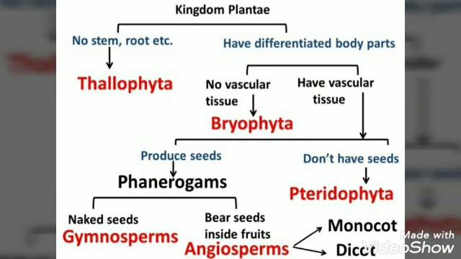But if the seed is covered, then they will be placed in the group Angiosperms. The Angiosperms are further classified on the basis of whether they have one cotyledon or two cotyledons. If they have one cotyledon, then they will be placed in monocots, and if they have two cotyledons, then they will be placed in dicots.